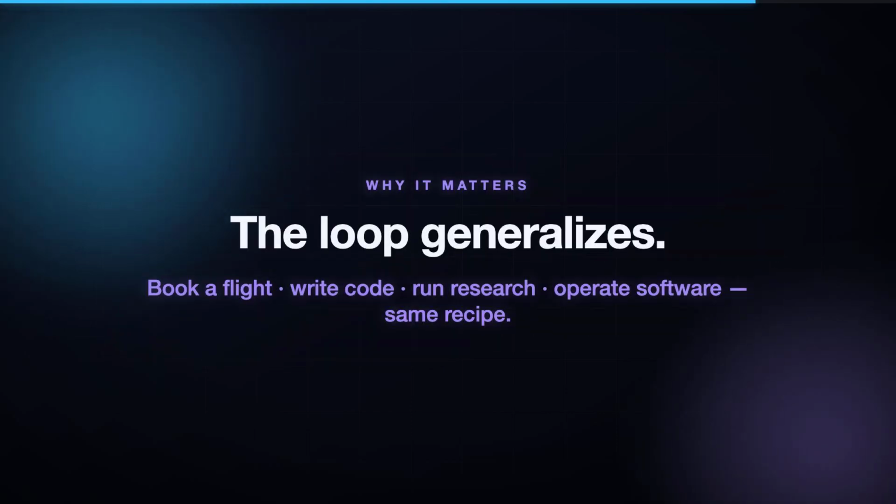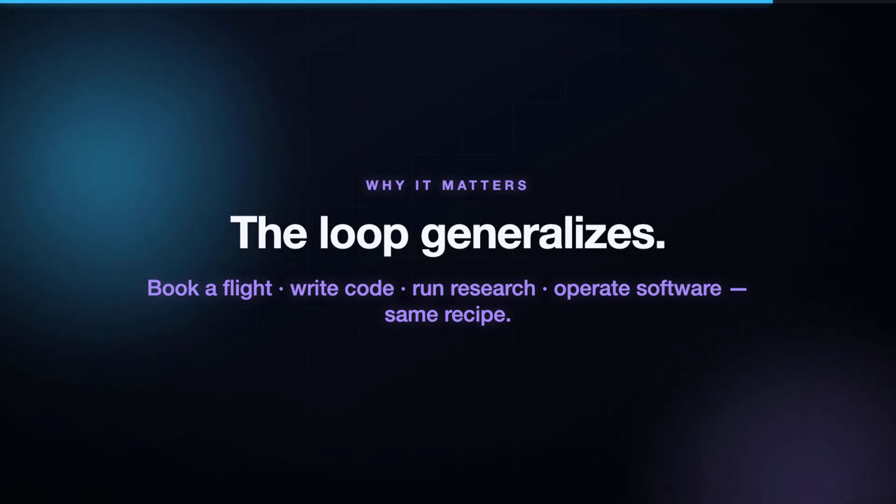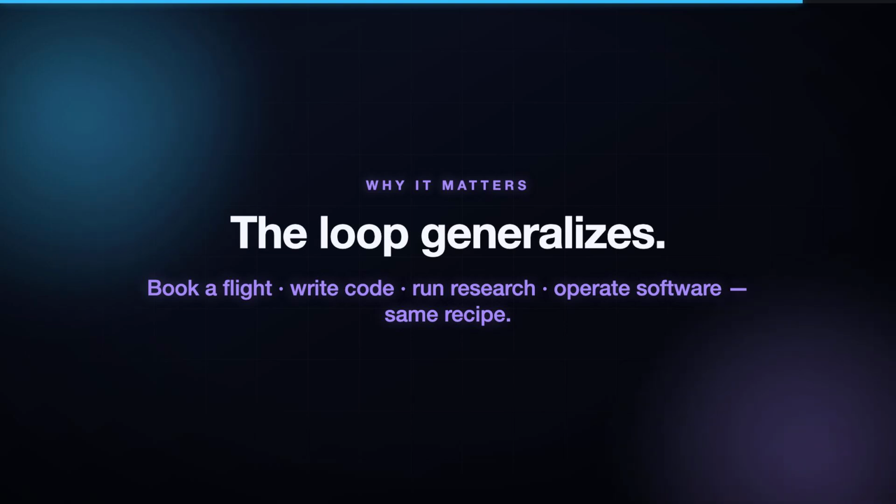So why is everyone obsessed with this? Because the loop generalizes. The same think, act, observe pattern that books a flight can write and debug code, run research, or operate software for you. As models get better at reasoning and tools get richer, the agent gets more capable without changing the recipe. We're early, but this is the shape of how we'll work with AI.